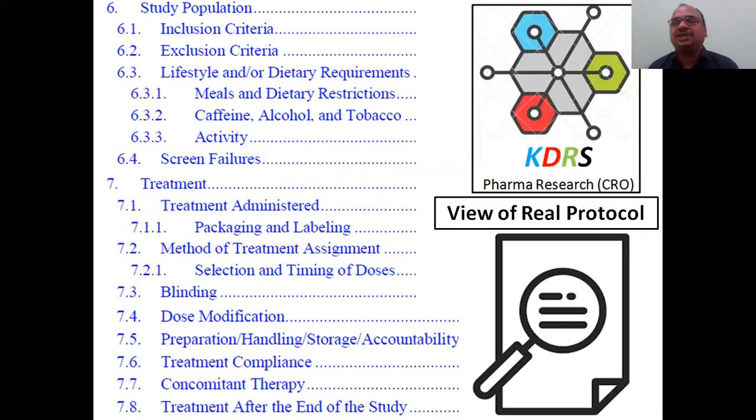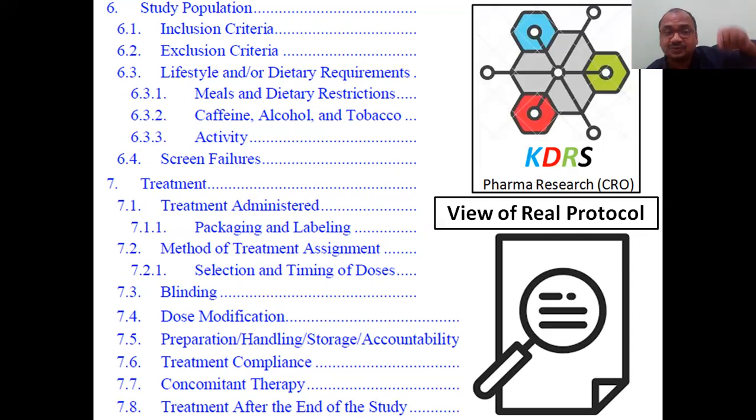And study population: inclusion criteria, on which basis you are selecting the volunteers; exclusion criteria, on which basis you are not selecting volunteers or are sending them out. Why are you not selecting other persons? You have to write inclusion and exclusion. What is the lifestyle of the volunteers during the study? What are the dietary requirements, what meals you have provided, what dietary restrictions you made for them?